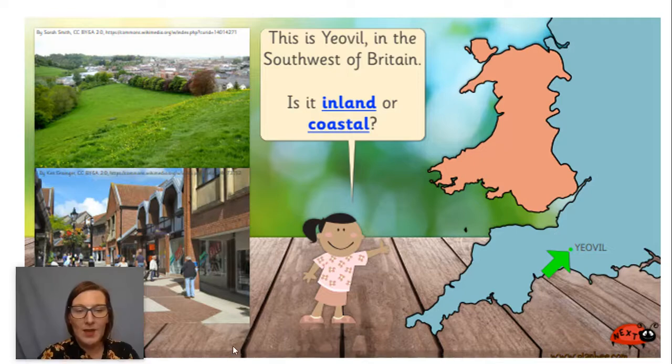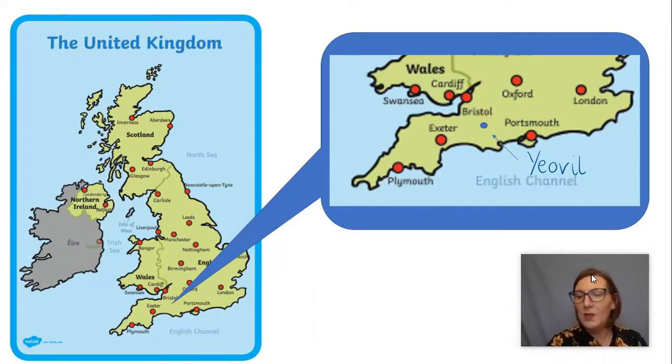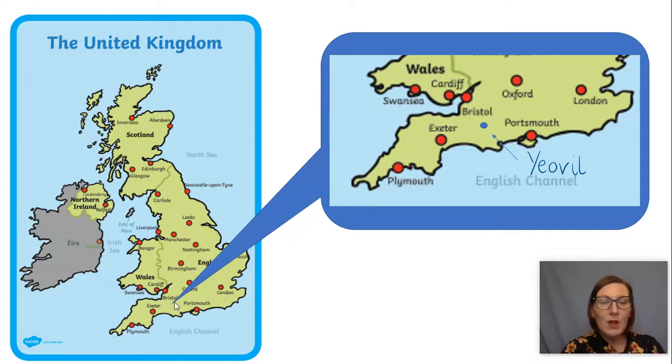Let me just move this. Okay, so if I move my picture again, I've zoomed in there to Yeovil, and Yeovil is here. Now, is Yeovil inland, or is it on the coast of the English Channel? Is it coastal or is it inland? Pause the video here and have a chat with the person in the room. What did you decide? That's right, it is.